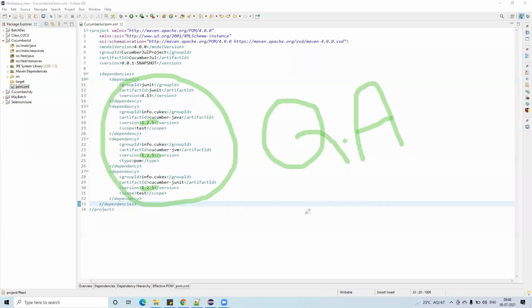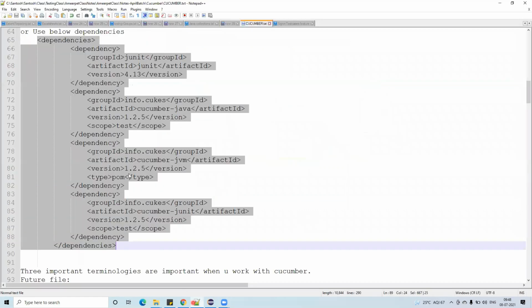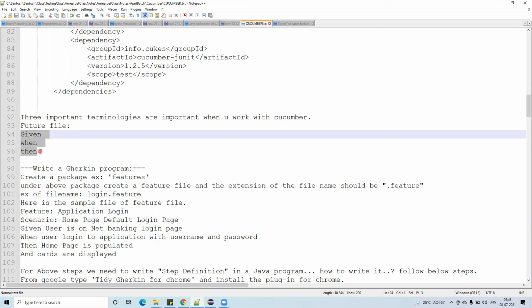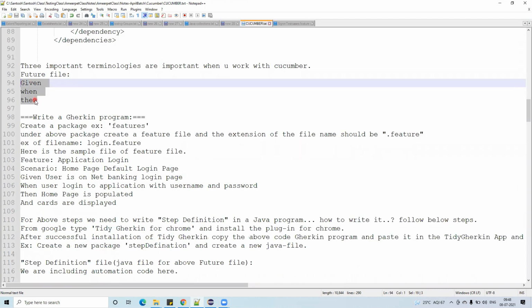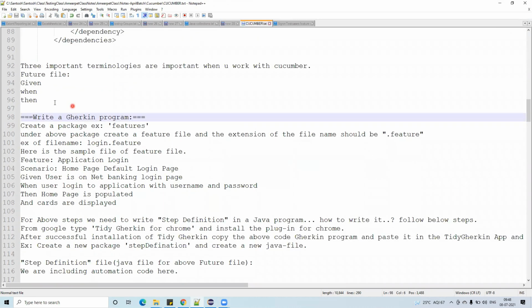Okay, so done. Now coming back to here. This is also done. And now three important terminologies are important. I am always keep on telling these words only. See this, only these three terminologies. We are also having But and And, two keywords, but very rarely we are using. We don't use them, just for the time being.